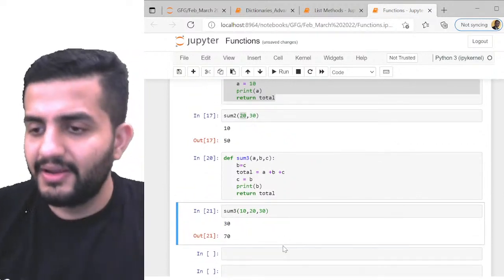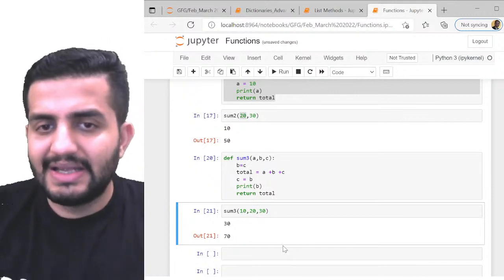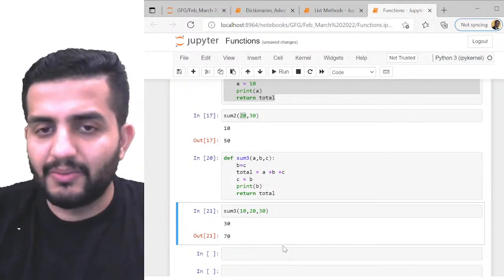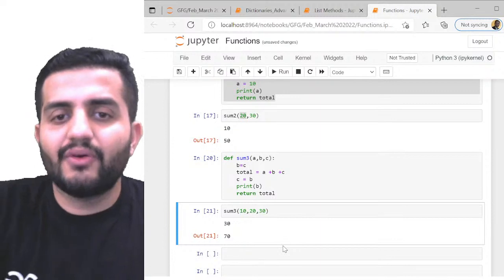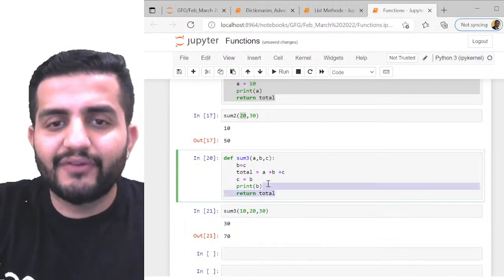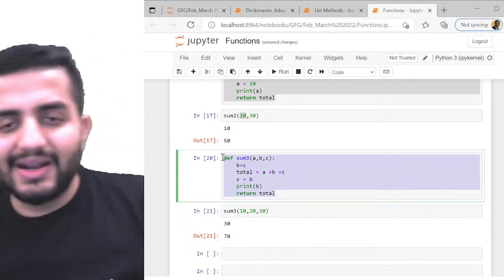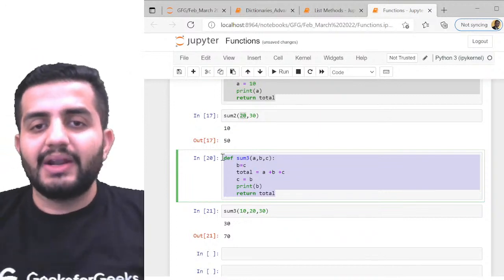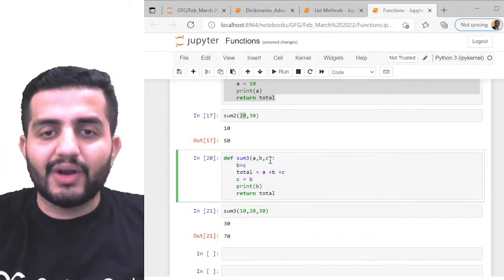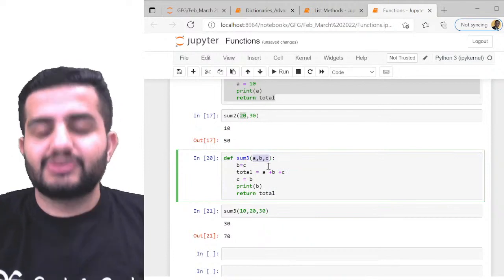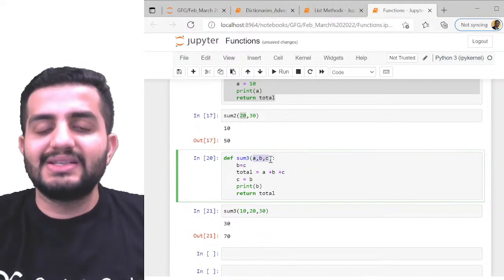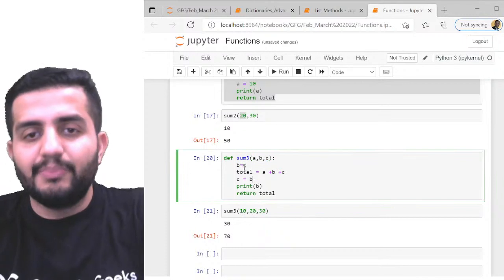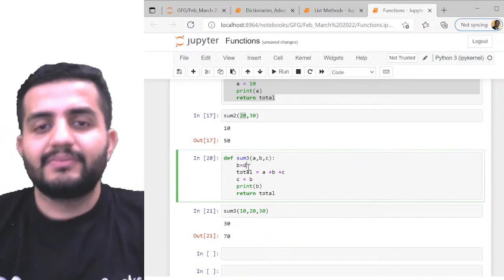Cool? Clear? If anybody is having any doubt in this, let me know. So now you are able to understand the flow of the function, right? I can do anything I want in the function, but it should be respective of whatever parameters I'm passing. So for example, if I'm doing a, b, c here, and if I do b is equal to d, for example,